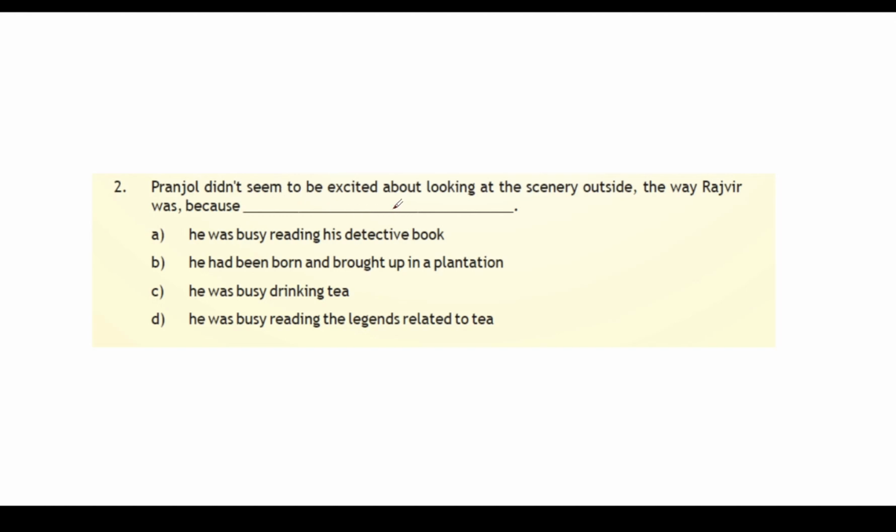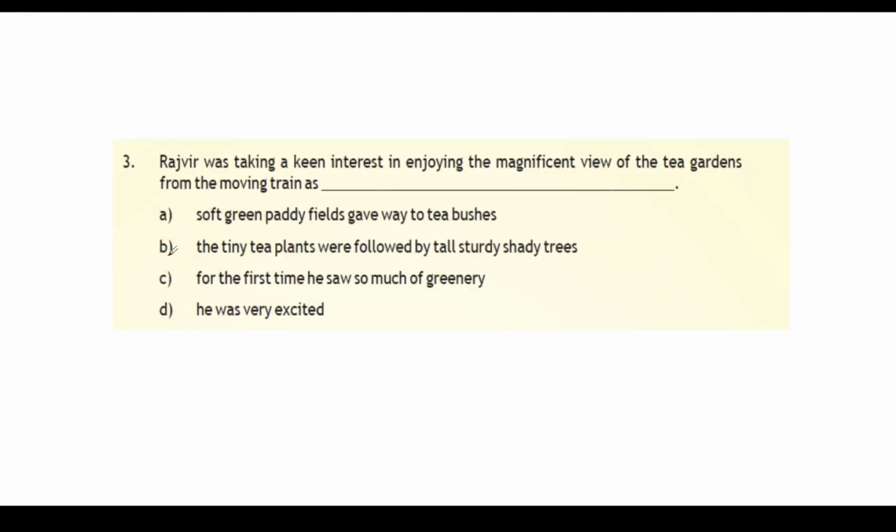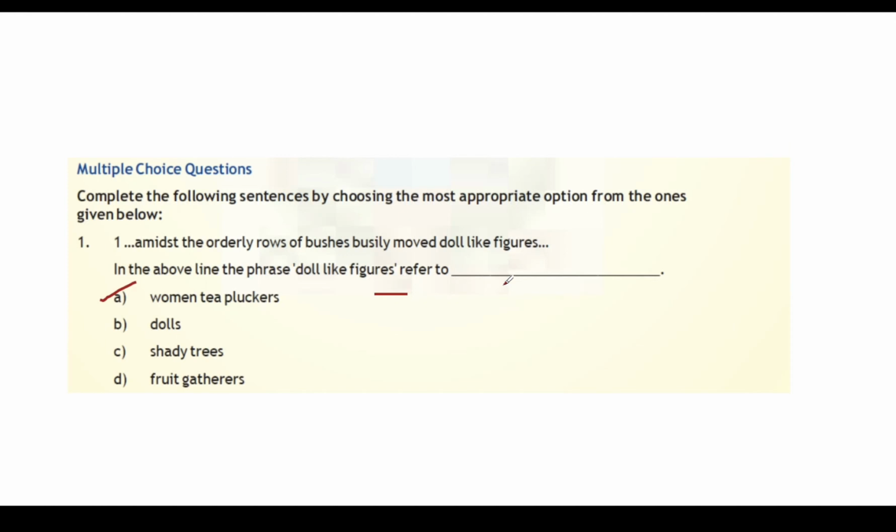Pranjal didn't seem to be excited about looking at the scenery outside the way Rajveer was because it's option B. Third one. Rajveer was taking a keen interest in enjoying the magnificent view of the tea gardens from the moving train as C. For the first time he saw so much of green. And guys, before doing this, so there are two people, right? One is Rajveer, and second one is Pranjal.